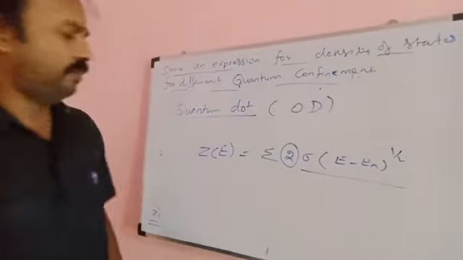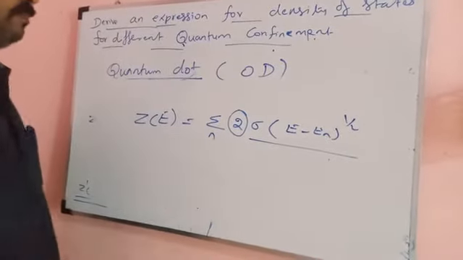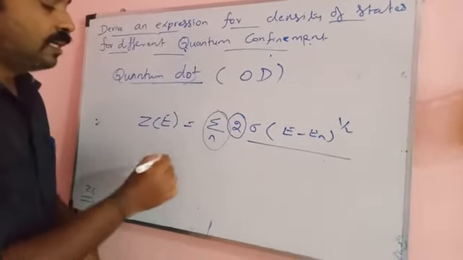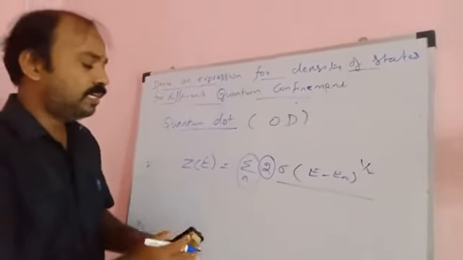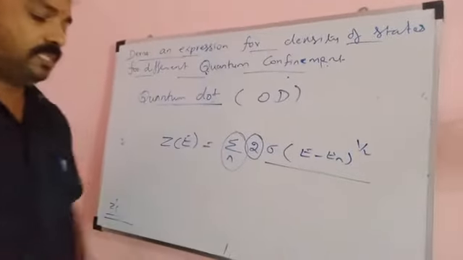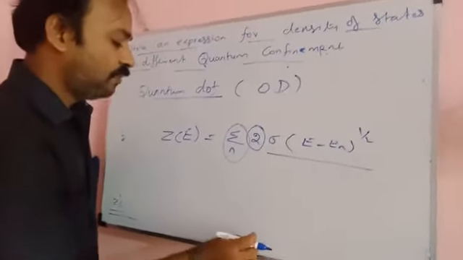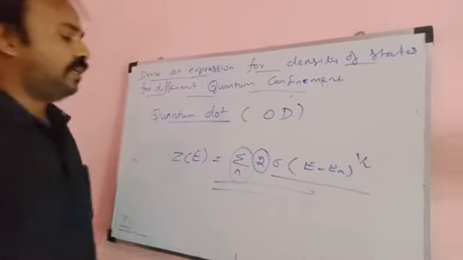This is the step function. Then what is the meaning of sigma? That is the energy states of the quantum dot from the first energy state to the last one, which can be explained by this formula.